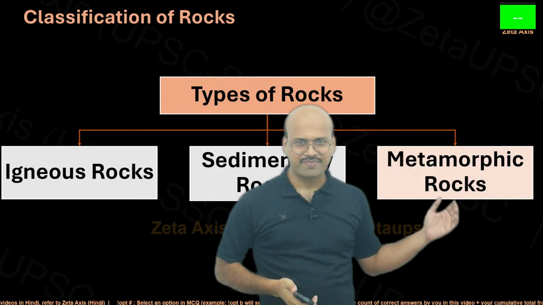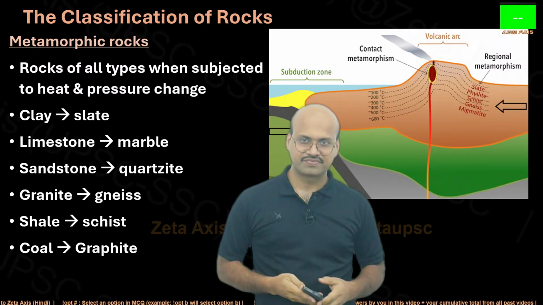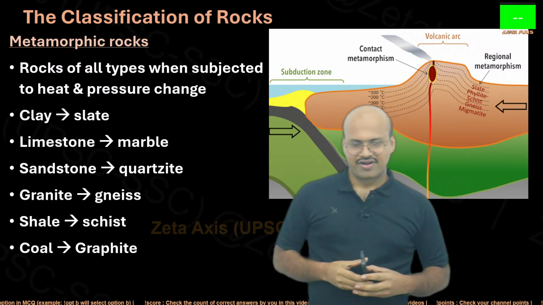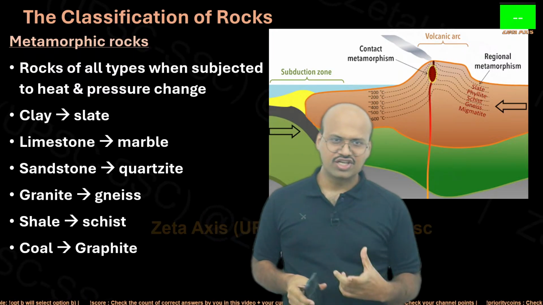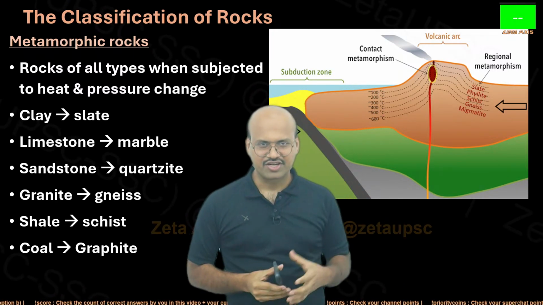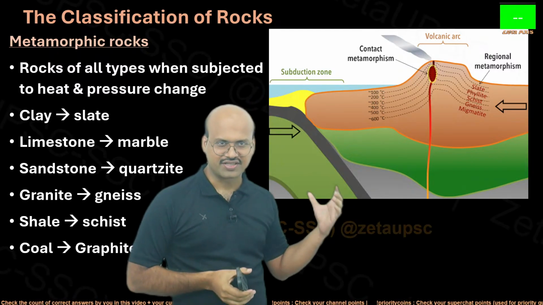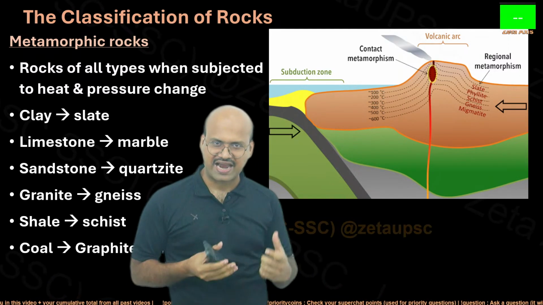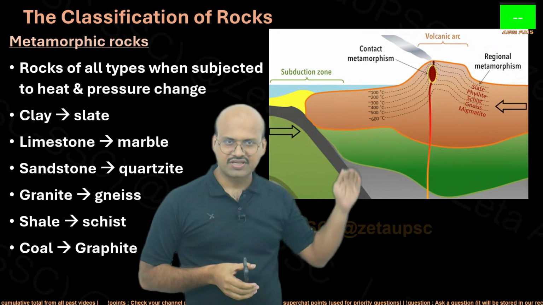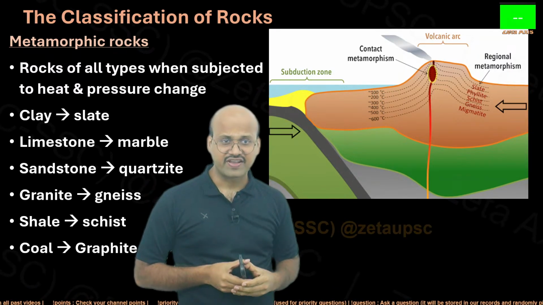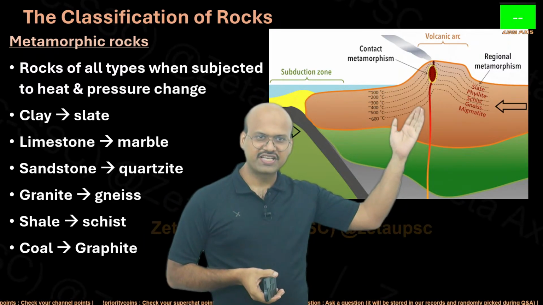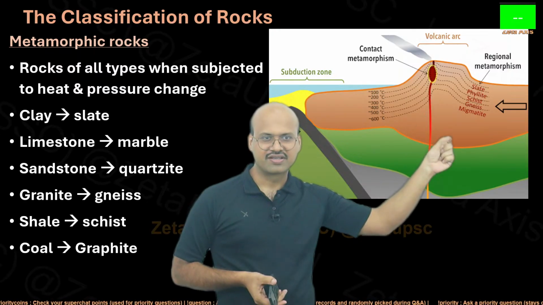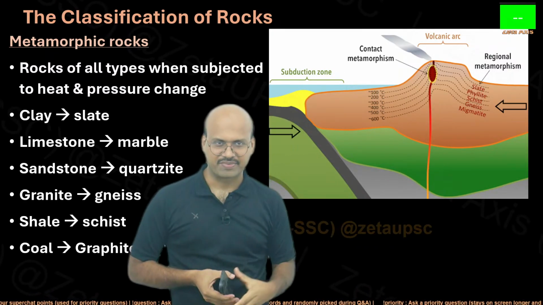Now let's see the third type of rock, that is the metamorphic rock. All types of rock, whether metamorphic, igneous, or sedimentary, within our earth crust are subjected to high temperature as well as high pressure. How does this high temperature come about? As the depth increases, the temperature increases, and also when a volcano brings the lava to the surface, the regions adjacent to this lava pipe are also subjected to high temperature.